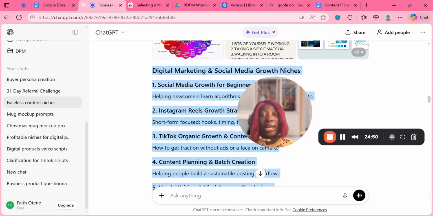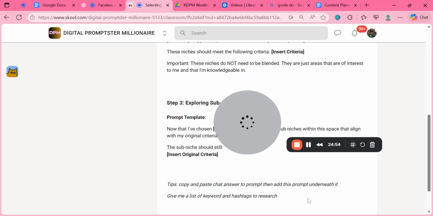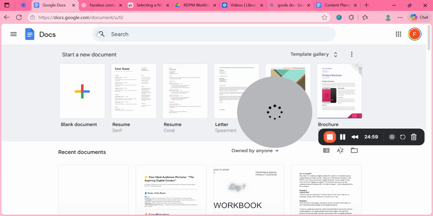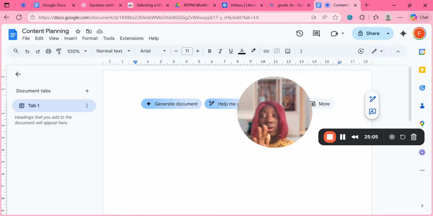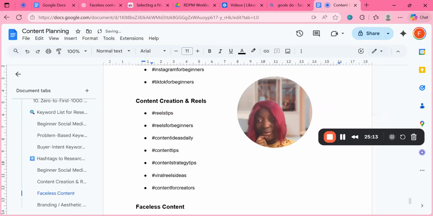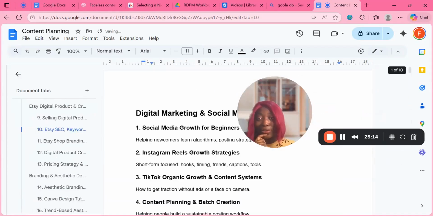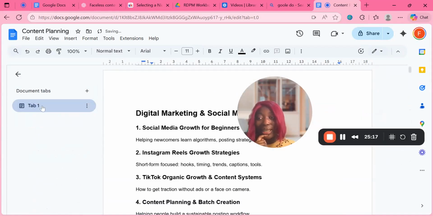I'm going to copy it, and then go to your Google Doc. That is your content planning. Then you come here and paste it. That's done for you.